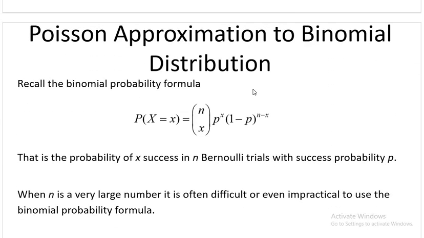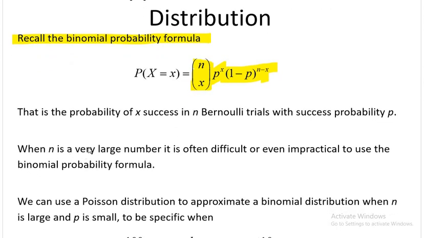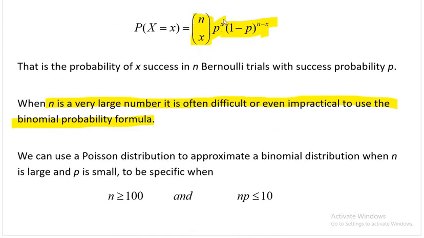Now, sometimes when your n becomes very large in binomial distribution, if you recall, our binomial formula is nCx, p to the power x, (1 minus p) to the power n minus x, where n is the total number of trials and p is the probability of success. When n is very large, it is often difficult or even impractical to use the binomial distribution. So we can use Poisson approximation for this.